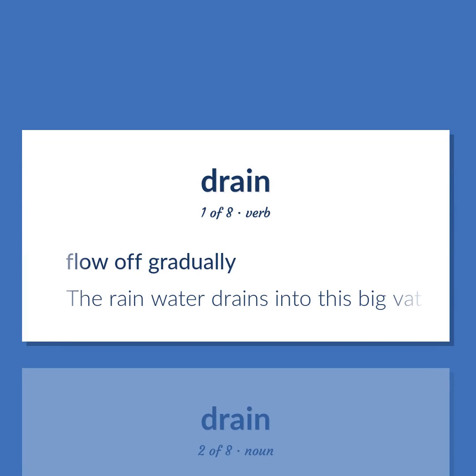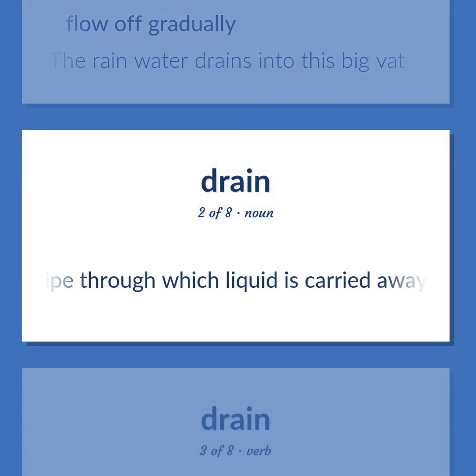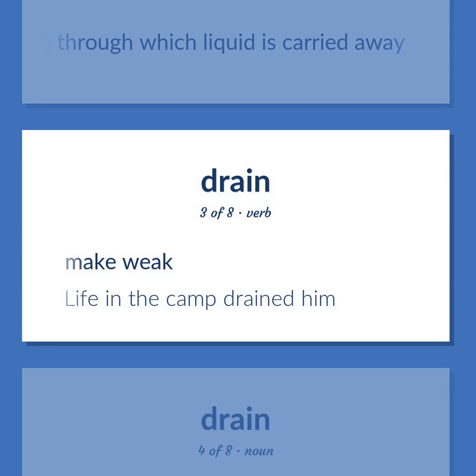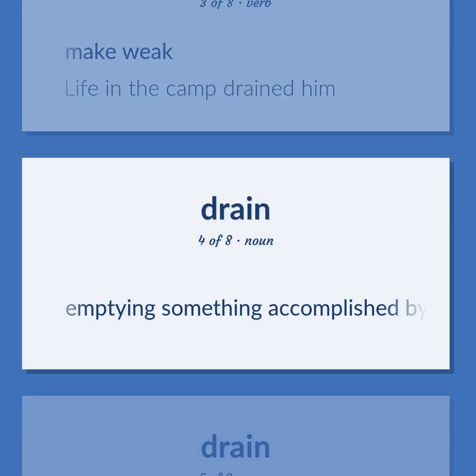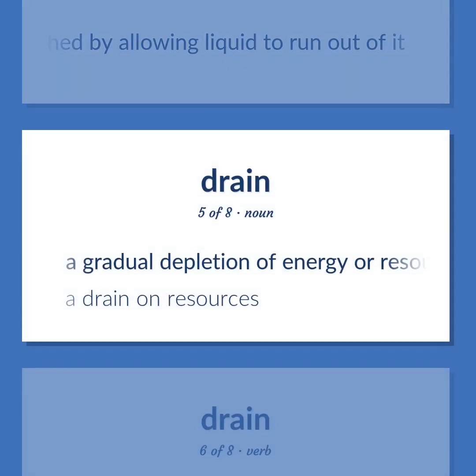Flow off gradually. The rainwater drains into this big vat. A pipe through which liquid is carried away. Make weak. Life in the camp drained him. Emptying something accomplished by allowing liquid to run out of it. A gradual depletion of energy or resources.